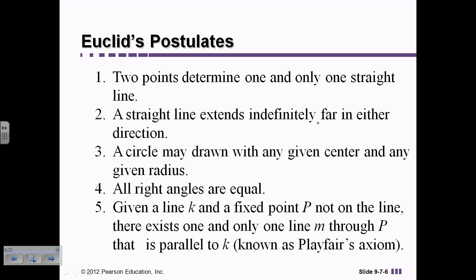The fifth one, given a line K and a point P that's not on the line, there exists only one and only one line through that point that is parallel to K. So basically, again, here we're saying given a line K, so here's our line K, and a point P that's not on the line, here's our point P, and I could put my point anywhere, there exists only one line, M, through P that is parallel to K. So I can only draw one line that goes through P that is parallel to K, and we'll call that M. And that's called Playfair's axiom. And that was the one point that tended to challenge people.